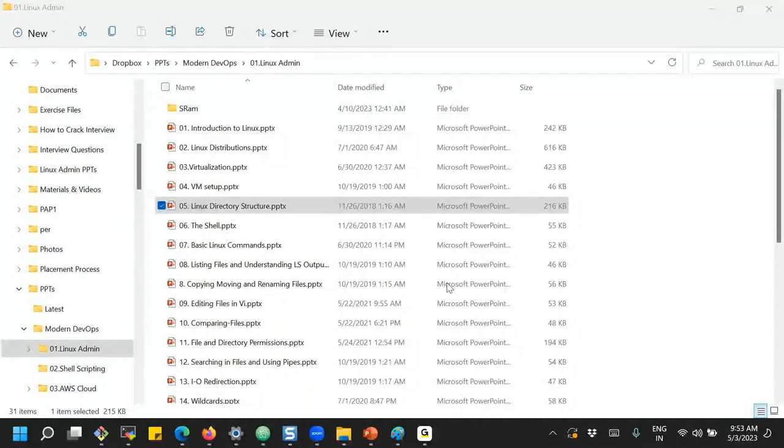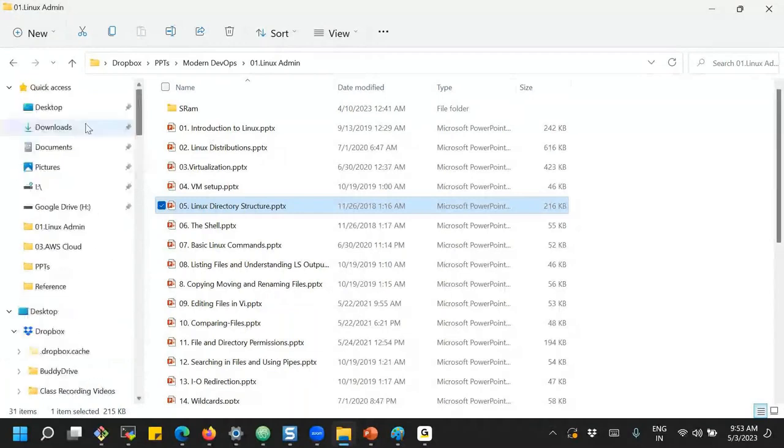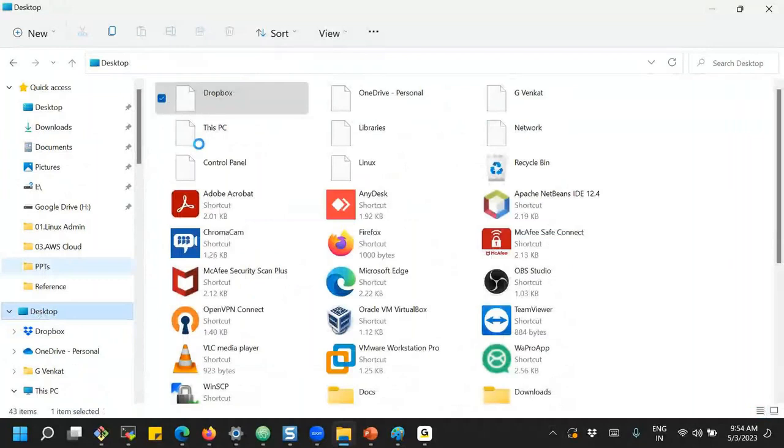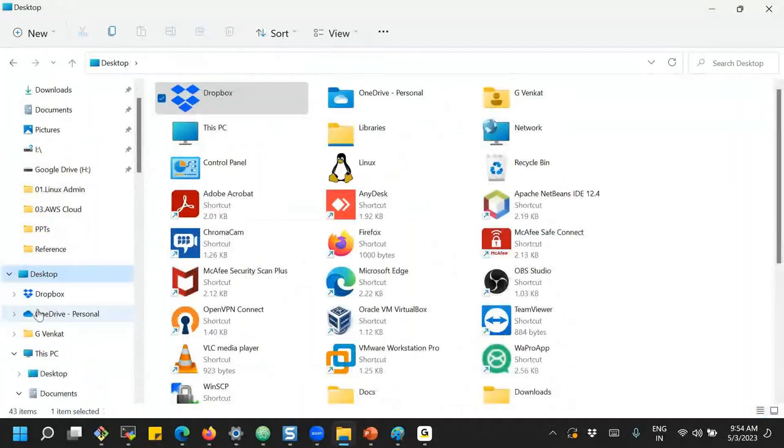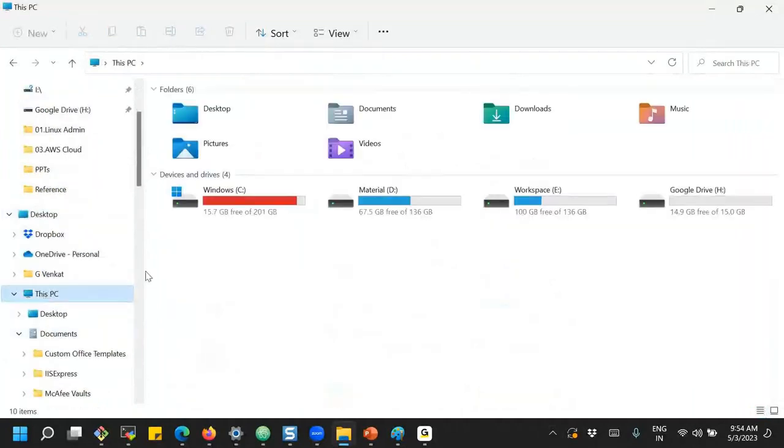If you go to the file system in our Windows, we have the concept of the desktop, so you can access the desktop files, or we have this PC option. If I go to this PC option, here we have the C drive, D drive, E drive. We say that these are all partitions. The C drive has around 200 GB of storage, the D drive around 150 GB, and the E drive 150 GB.